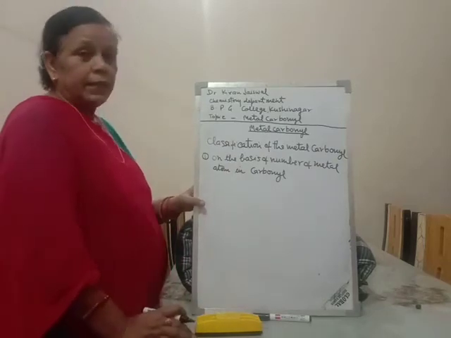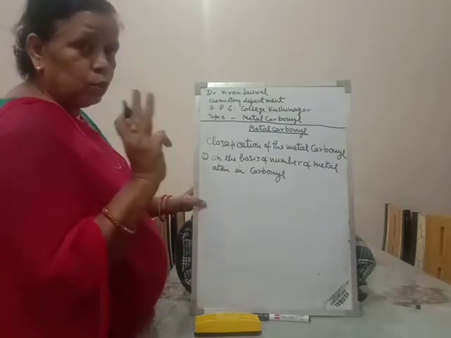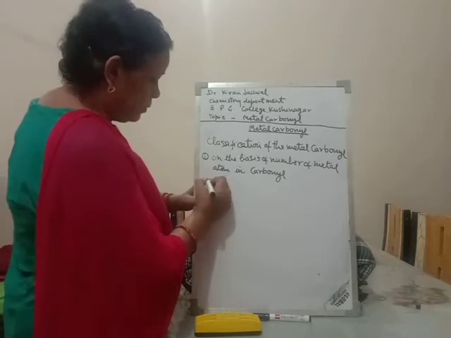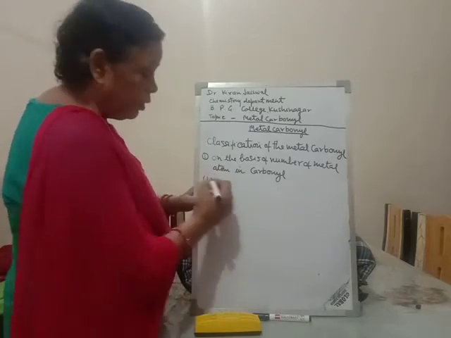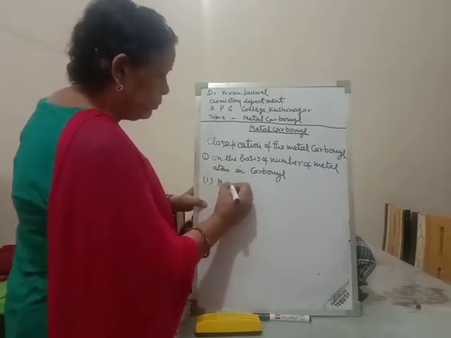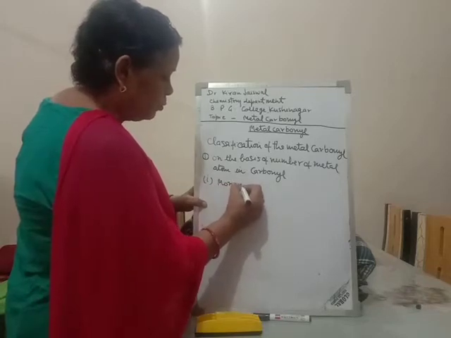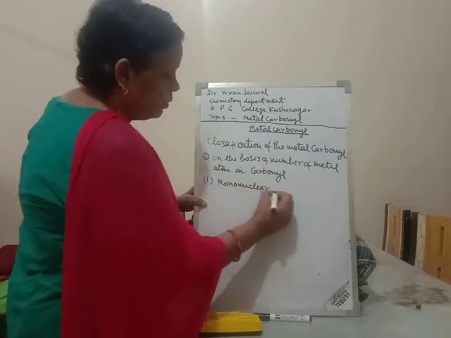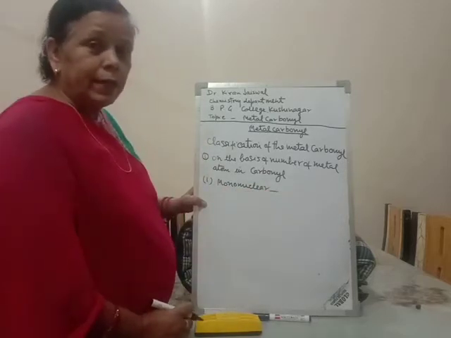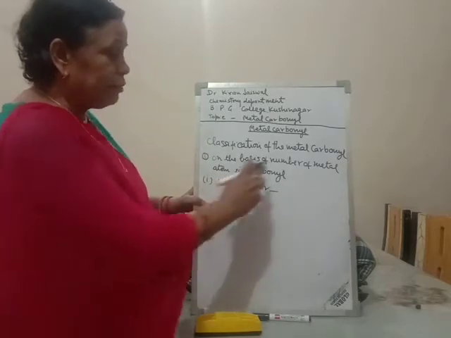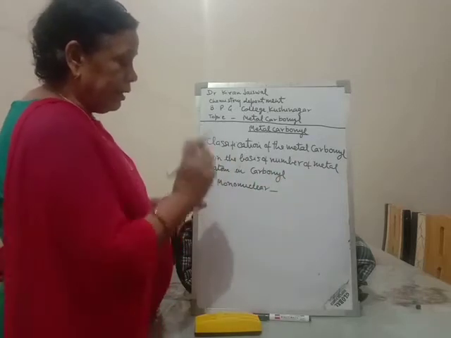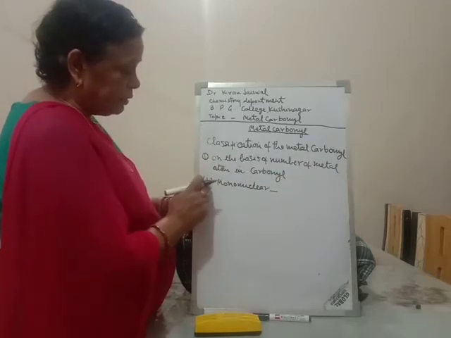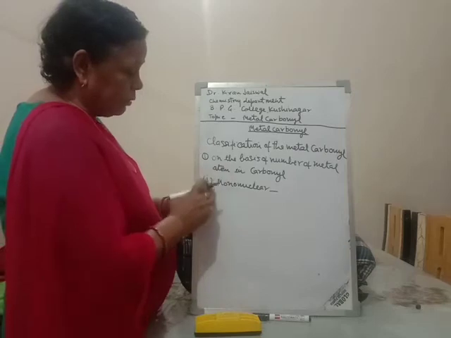On this basis, it is divided into two classes. First is the mononuclear.